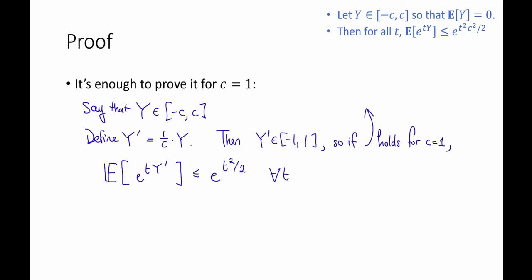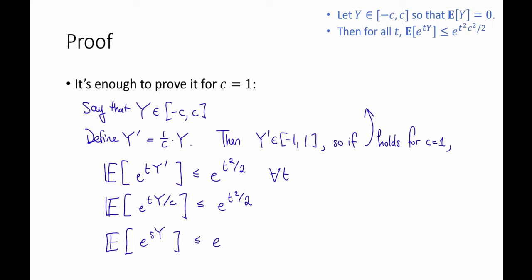Now plugging in the definition of Y prime, that means that the expectation of e to the tY over c is at most e to the t squared over 2. And now changing variables, let's say that s is equal to t over c, I get that for all s, the expectation of e to the sY is less than or equal to e to the s squared c squared divided by 2 for all s.